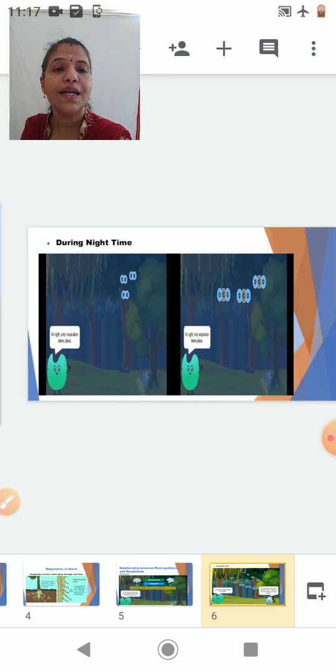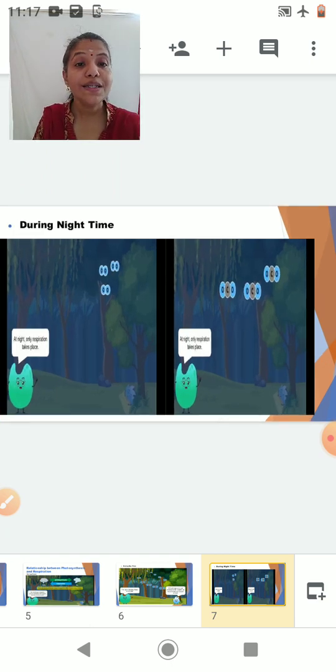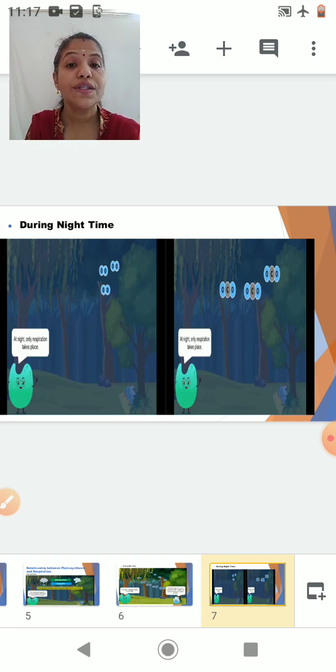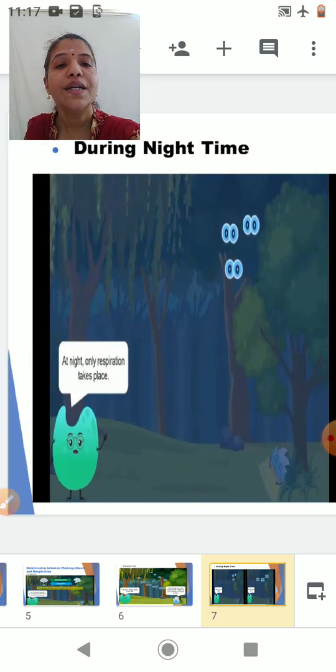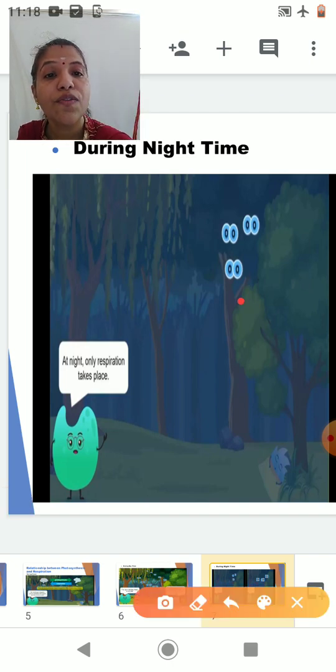Now let's study the interrelationship during night. During the night, that means light is not there. If light is not there, what is absent, students? Photosynthesis is absent. If photosynthesis is absent, the plant is totally dependent upon the atmospheric air for oxygen.